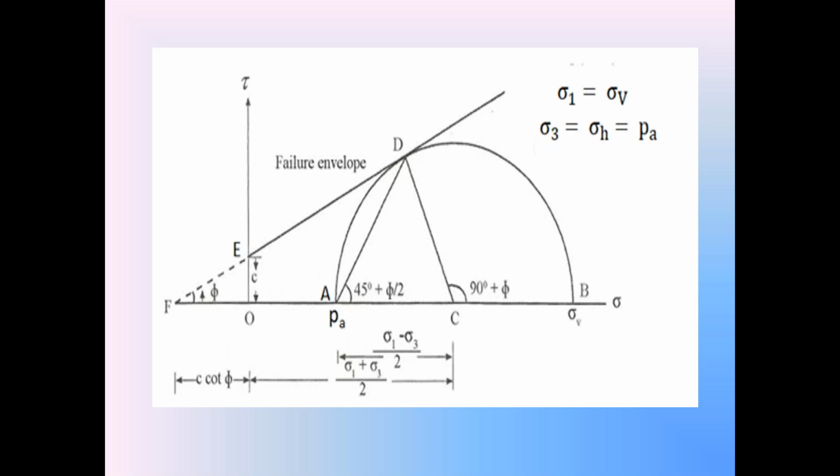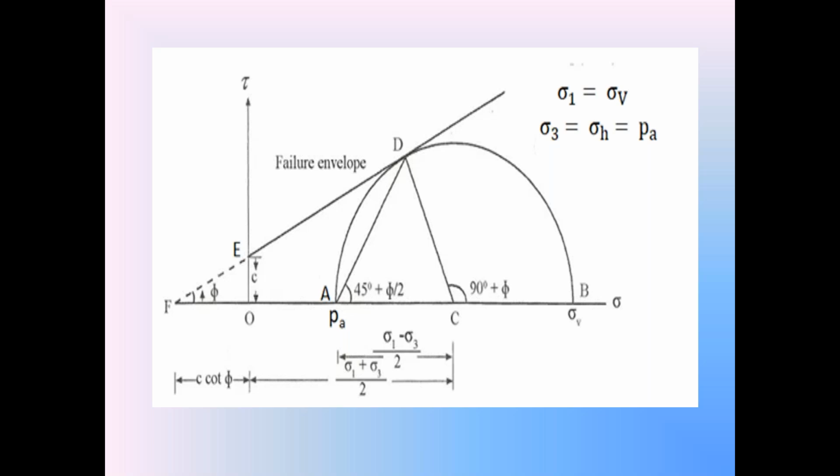Now consider the right angle triangle CDF in the diagram. In that right angle triangle CDF, the length CF is equal to OF plus OC. So please focus on the diagram.